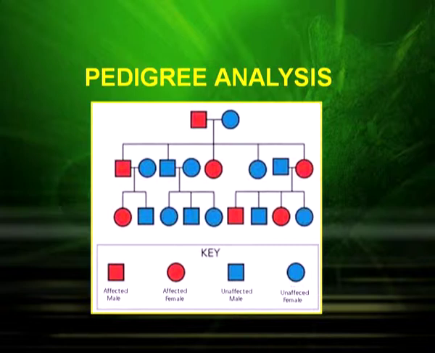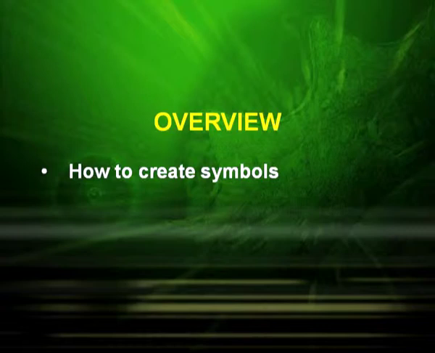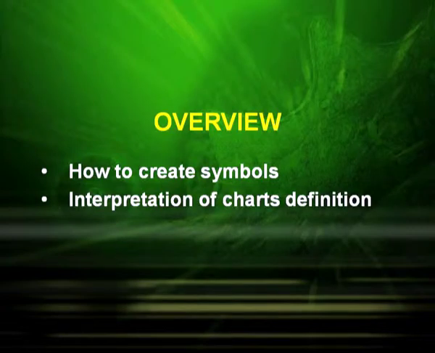The red colored shows affected, whether it is male or female, the square one denoting an affected male and the round showing an affected female. On the other hand, the blue one shows an unaffected male and the round shows an unaffected female. Under pedigree analysis, first we will define the term, then we see how to create the symbols and then how to interpret a pedigree analysis chart.